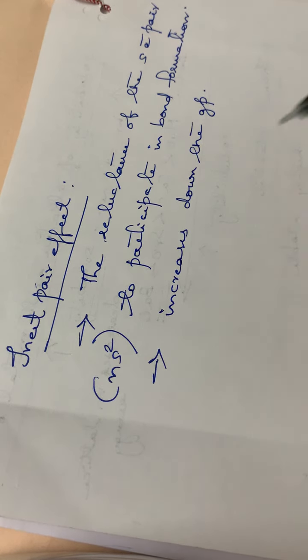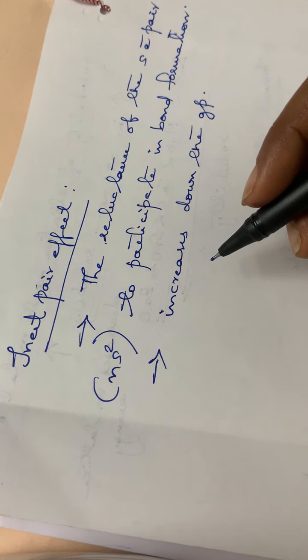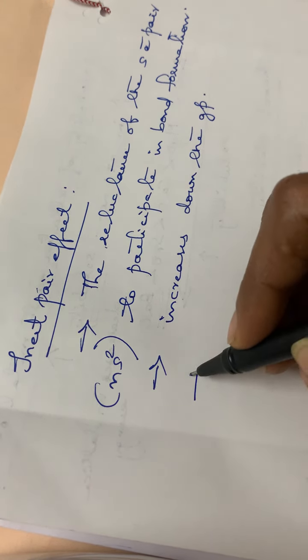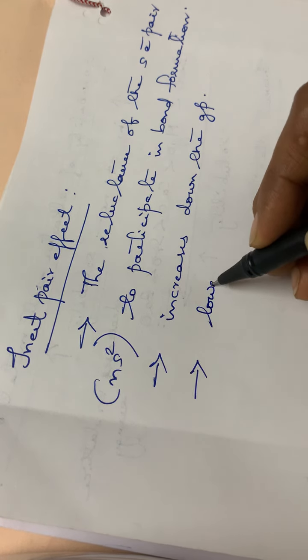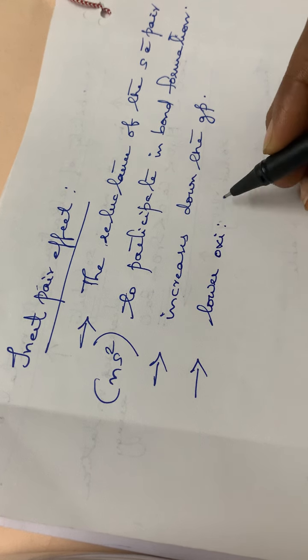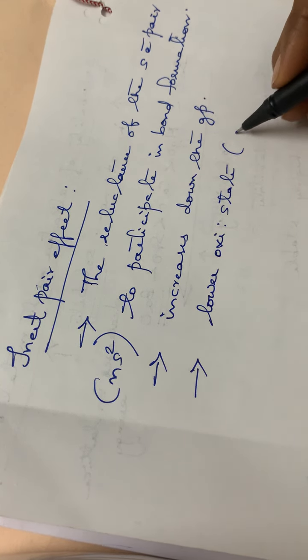So from top to bottom, we can say that the ns2 electron pair will have a lower oxidation state. That means for group 13 it will have a +1 oxidation state. So down the group, the heavier elements will have a lower oxidation state.